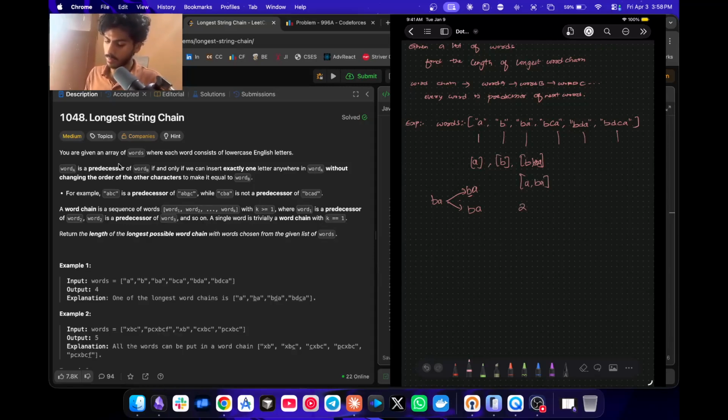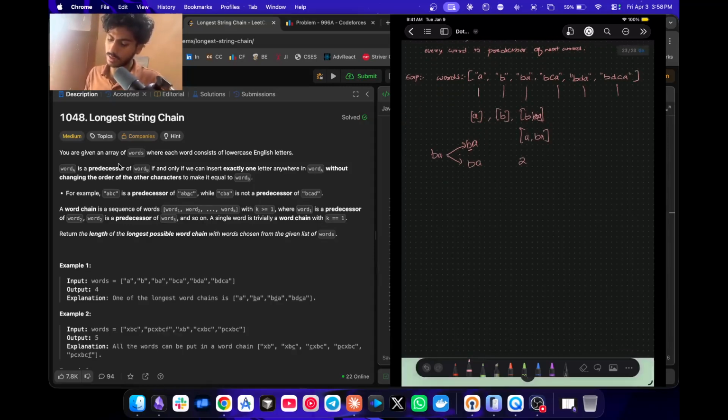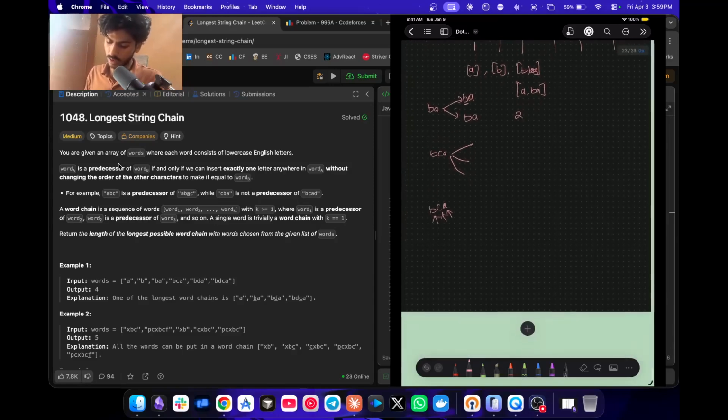And here, what are the predecessors of BCA? If I reframe the definition of a predecessor, rather than trying each one of them, what we can say is, for any word, if I remove every character one by one, the word formed without it is a predecessor of that word. Yes or no? Like if I remove B, I get CA. I remove C, I get BA. I remove A, I get BC. All three are predecessors of BCA, right or wrong?